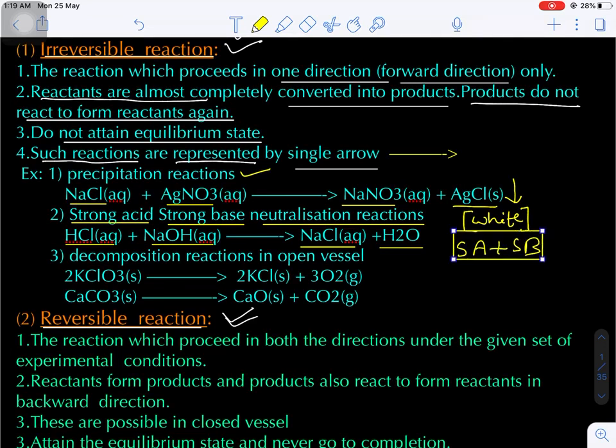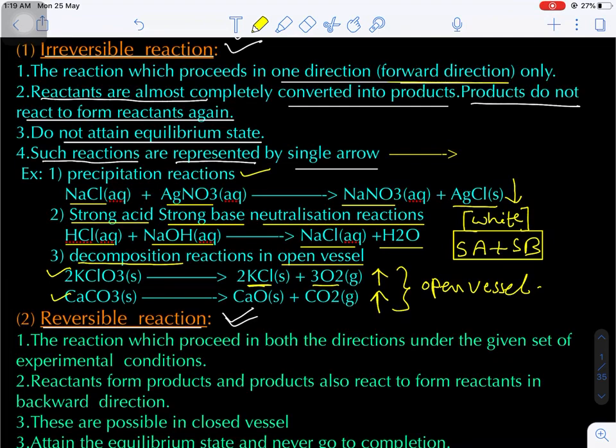Now the reactions occurring in an open container or open vessel, especially decomposition reactions. You know limestone thermal decomposition gives CaO and CO2, and potassium chlorate thermal decomposition gives KCl and O2. Being gases, they escape from the container because the container is an open vessel. So these reactions are irreversible. They occur in only one direction, that means the forward direction.